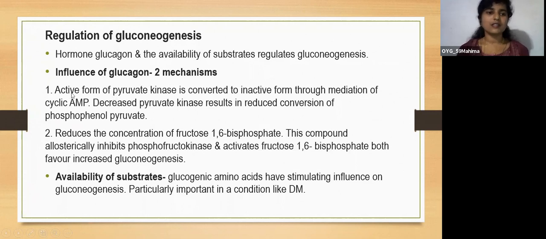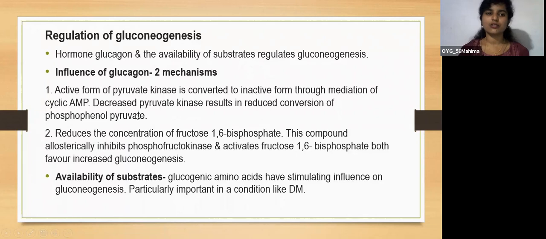The first is that the active form of pyruvate kinase is converted to the inactive form through mediation of cyclic AMP under the influence of glucagon.